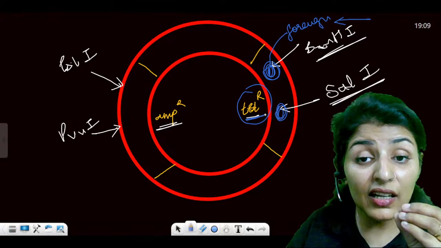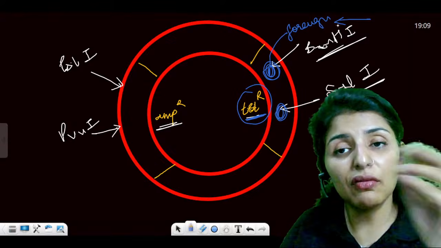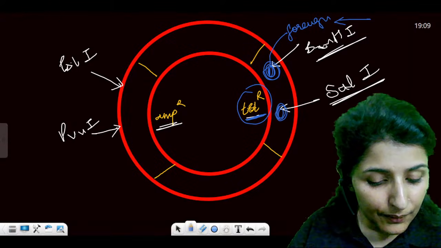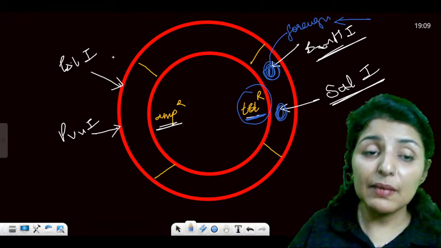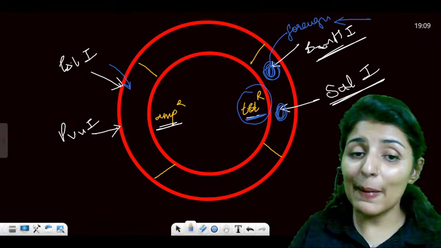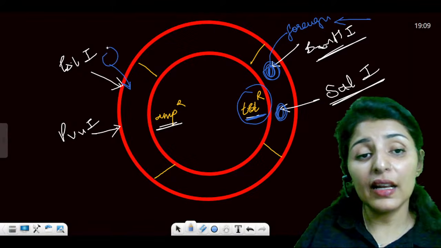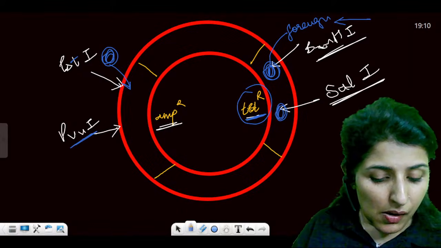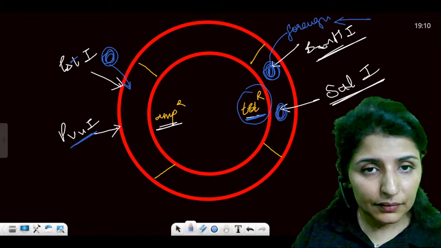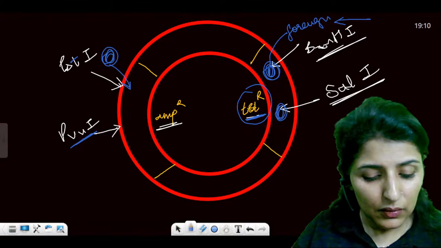You are inactivating the TET-R gene by inserting a foreign DNA. Are you getting that? Please let me know. Anyone? Similarly, I can compromise the ampicillin resistance by inserting another foreign gene by using either PstI or PvuI. Clear? Yes or no? Okay.